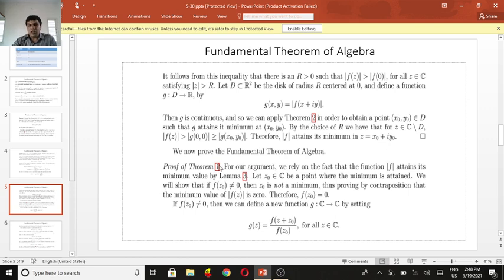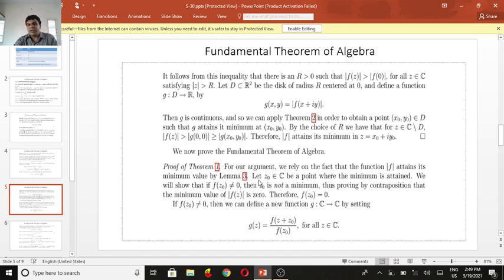We now come to the fundamental theorem of algebra. We replace the ordered pair x, y in terms of a complex number. Again, we want to prove it the same way as in the theorem we are using for our argument. We rely on the fact that the function absolute value of f attains its minimum value by Lemma 3.